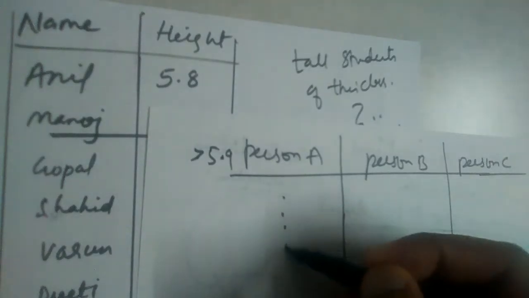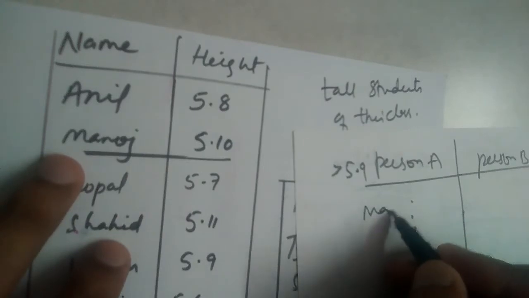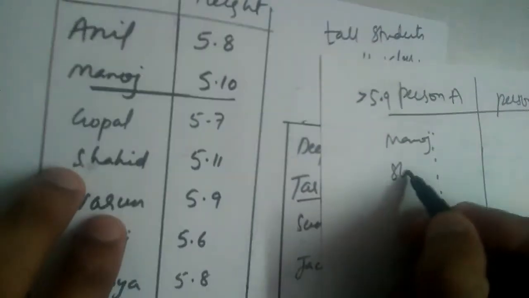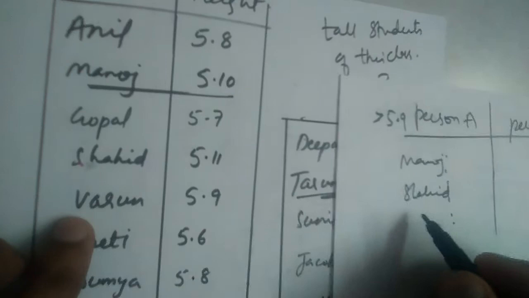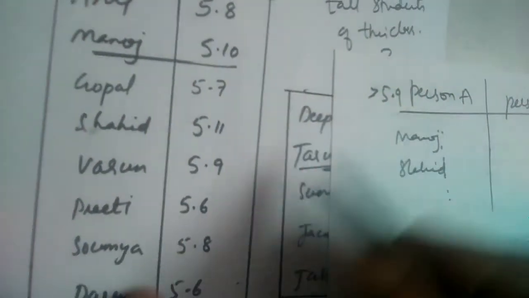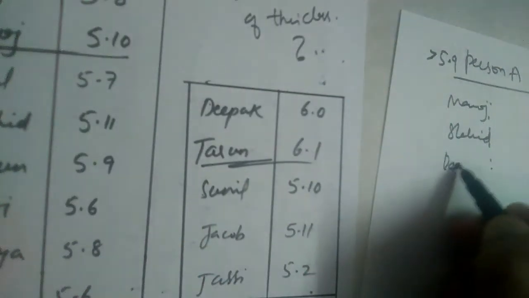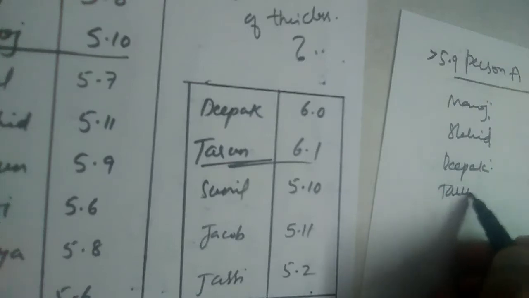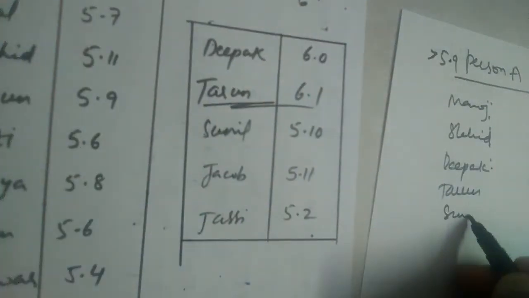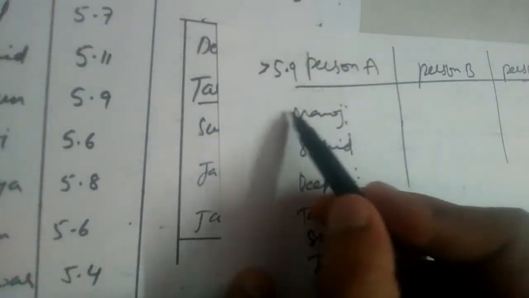So person A will write, for example, Manoj and Shahid here. Varun will not come because we are considering greater than 5.9. And here 5.6, 5.7, and here Deepak, and here Tarun, Sunil, Jacob. So person A will write six names.